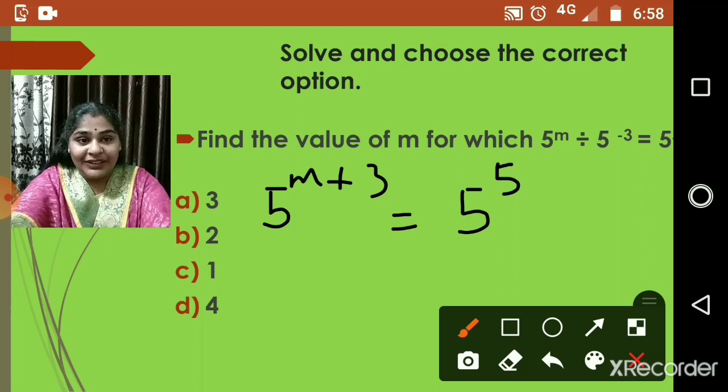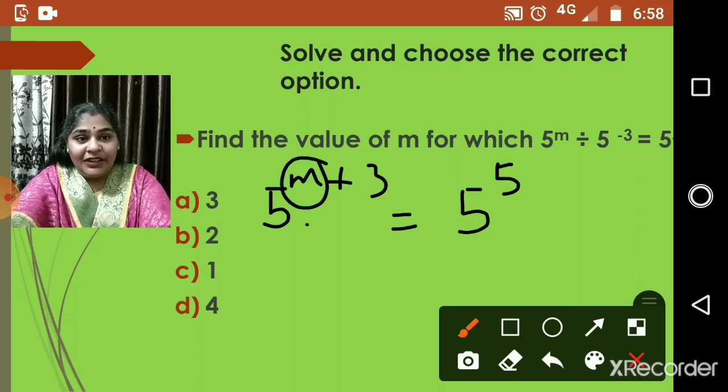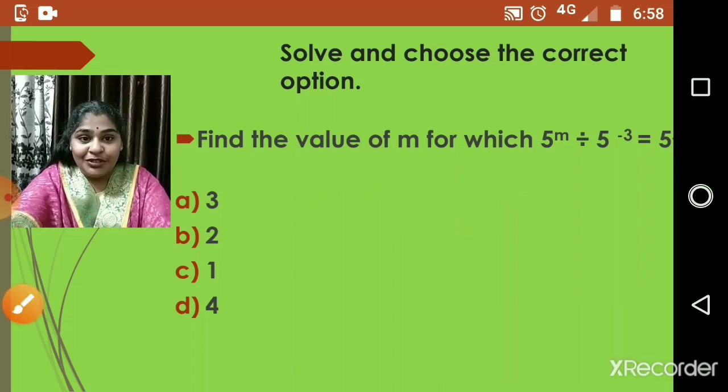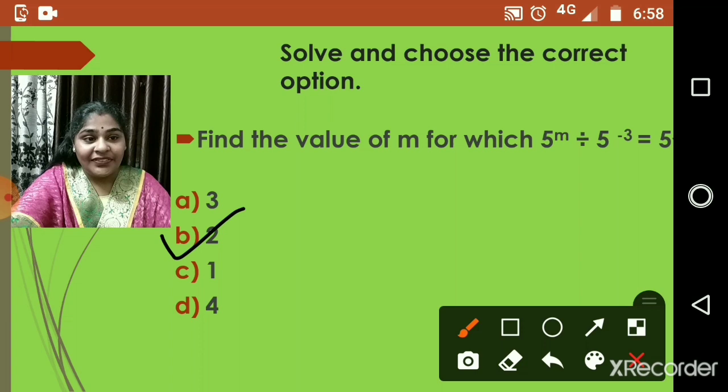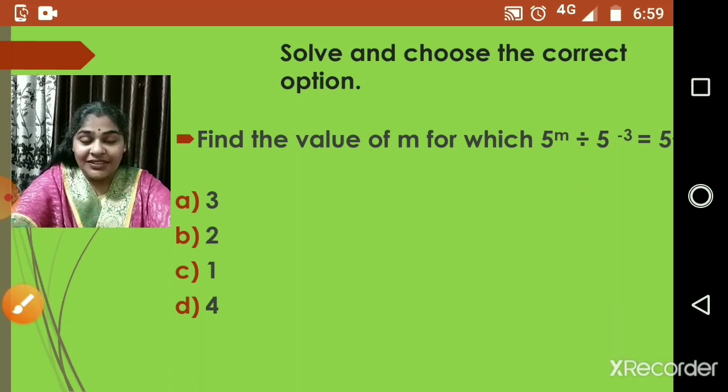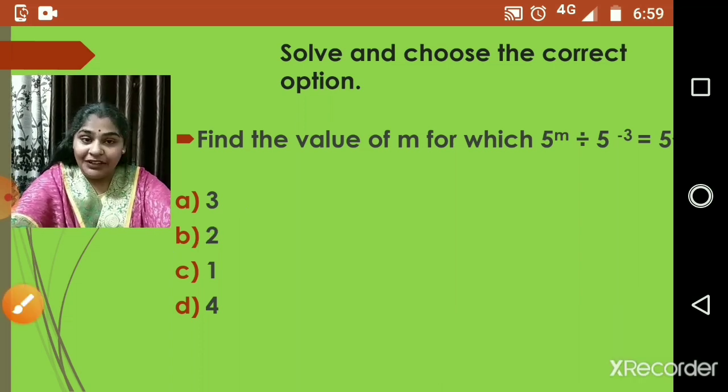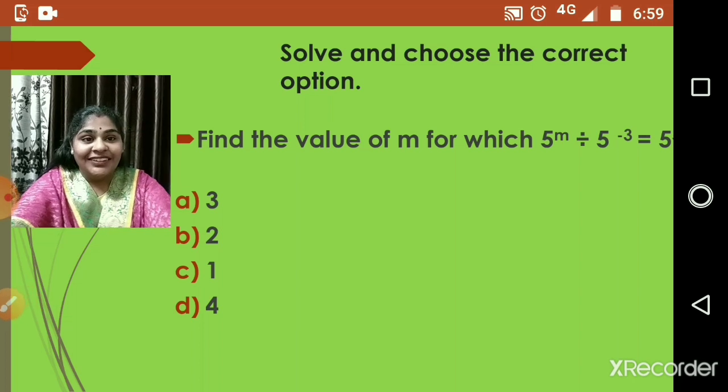So after equating, I know if the m value is 2, I will get 3 plus 2 as 5. Hence the m value here is 2, right? So I will select my correct option, that is 2. Okay, so this is how you are going to solve and find out the correct option.